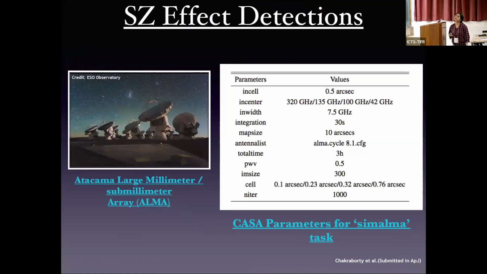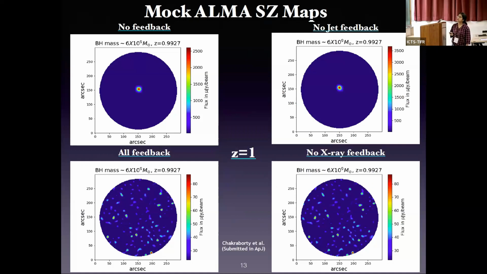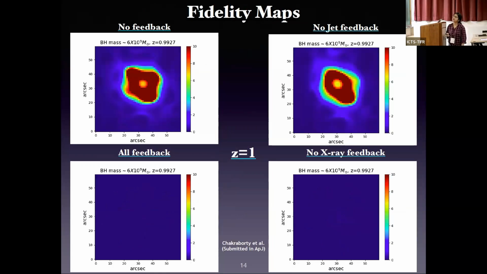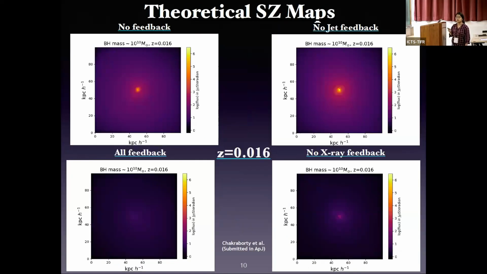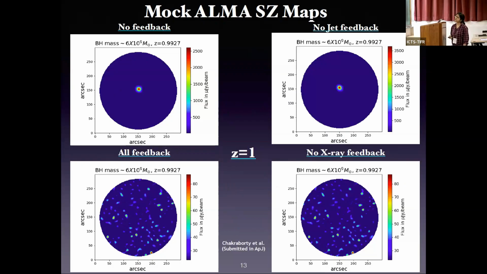Next, we try to make the mock SZ ALMA maps. For that, we have used the CASA software and its simalma task, and these are the CASA simalma parameter values we have used to make the mock SZ ALMA maps. For the theoretical ones also, I haven't presented the results for the most active black holes because we are getting similar results. So let us look at the simulated ones.